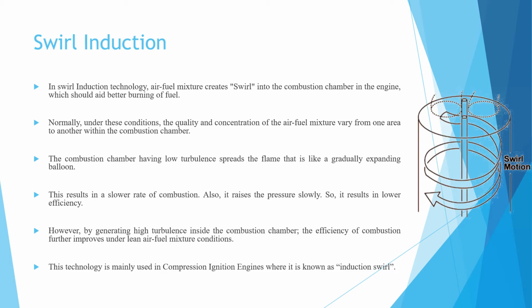Therefore, by generating high turbulence inside the combustion chamber, the efficiency of the combustion further improves under lean air fuel mixture conditions.